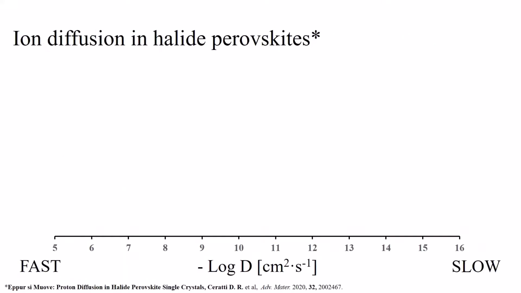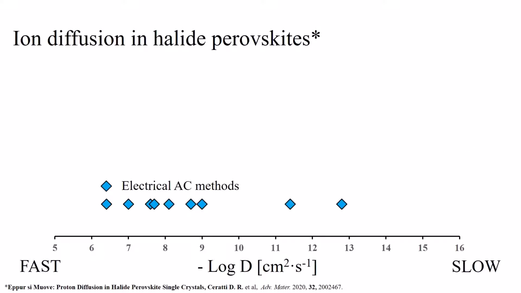The second major hint suggesting proton migration is derived from the analysis of the diffusion coefficient of the ions inside the perovskite. Let's consider to begin some references for our discussion, such as the rapidly diffusing ions in solution or protons in Nafion. On the other side, we have the bromide ions in PbBr2, which are slower but still more rapid than most ions in other solids. We can separate the methods to quantify the diffusion coefficient of ions in the perovskite into three categories.